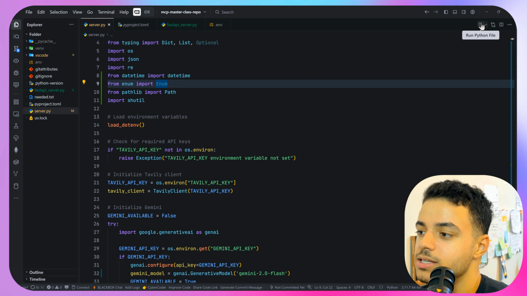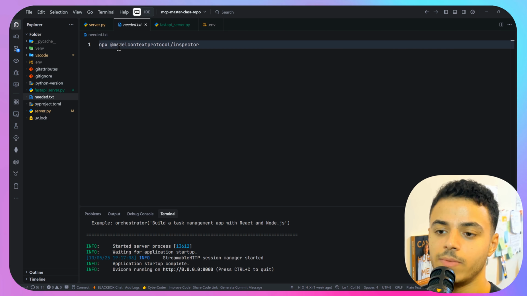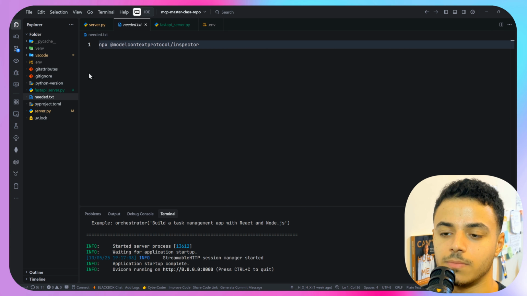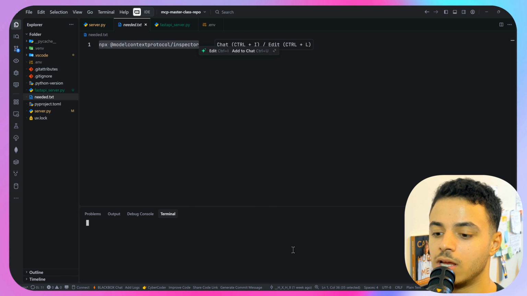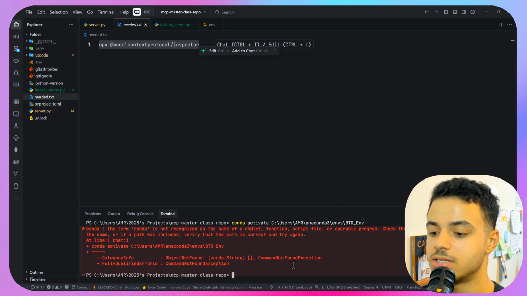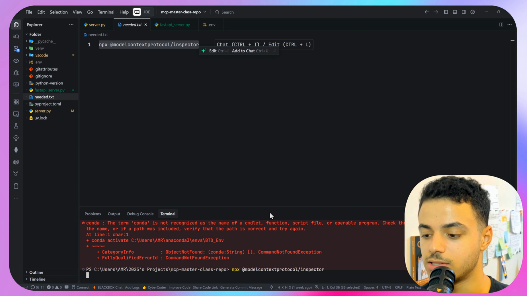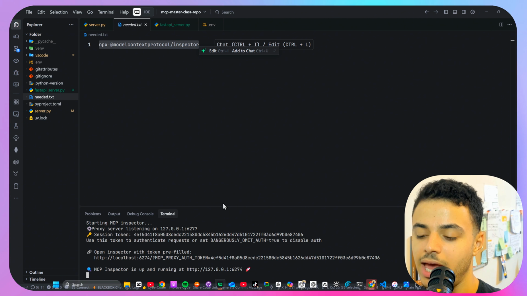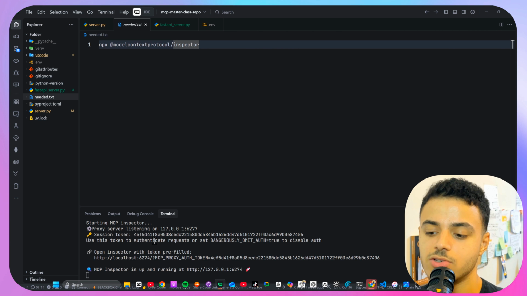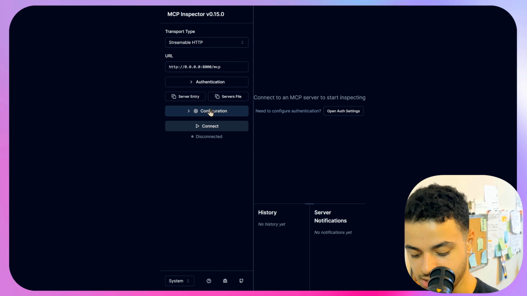Now let's run this first. So now it's running in port 8000. So now we are gonna open this inspector from this file. This is the command to open this inspector in order to see all the tools that we have. So let's run this instruction and it will give you this session token. And to open the inspector, all you need is just to go to open inspector with token, which is this link, and there we go.